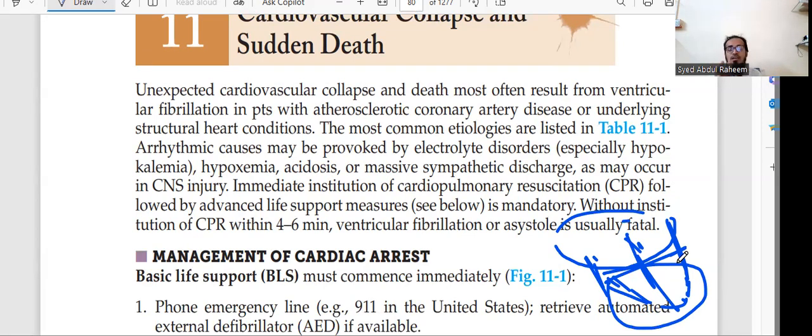So the heart cannot pump blood properly to the body, both oxygenated and deoxygenated blood. It cannot pump blood to the lungs or to the whole body. So the heart cannot get the blood itself. This is the main thing.